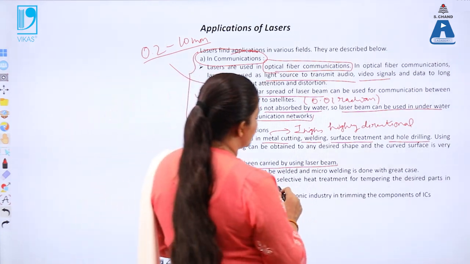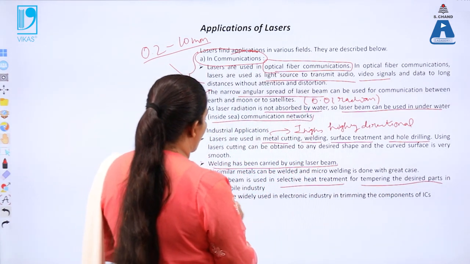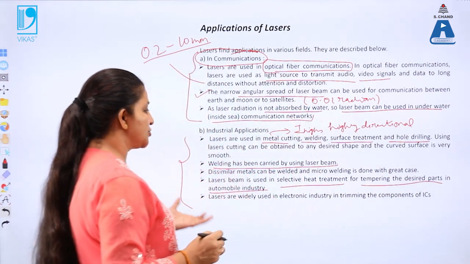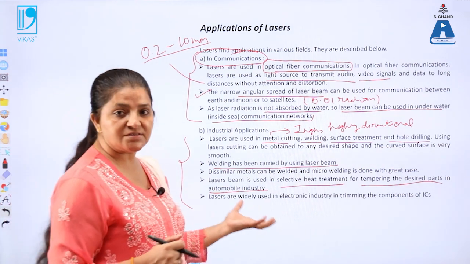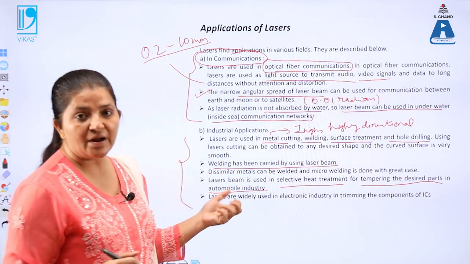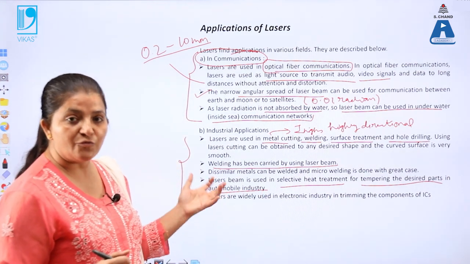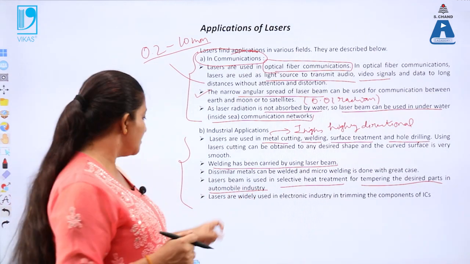Laser is also used for selective heat treatment of desired parts in the automobile industries. Also in some electronic components, for example in ICs, lasers can be used for triggering and trimming the components at the nano level.